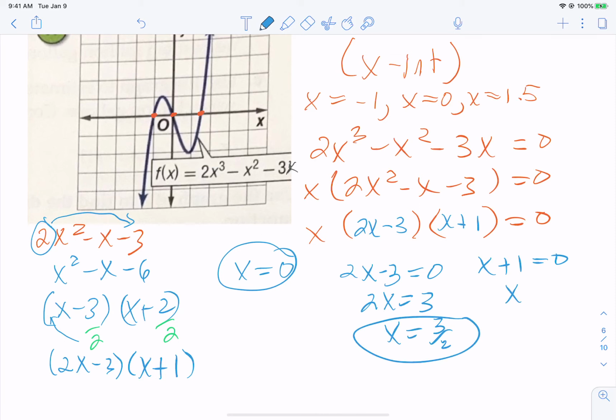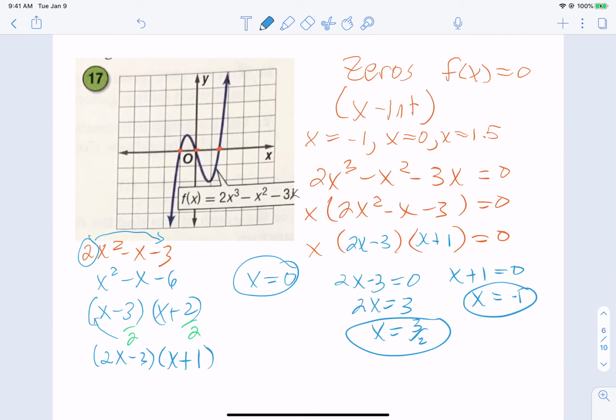And this one's just an easy one. And look at what we got. We got 3 answers. They match exactly what the graph told us. Okay.